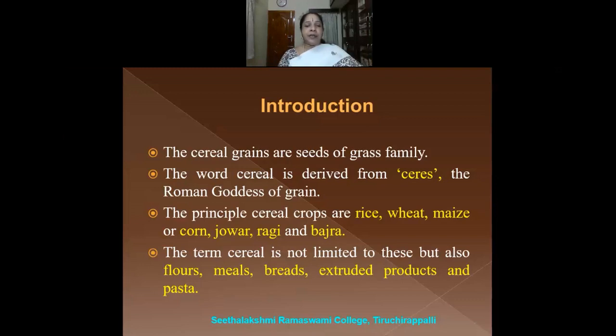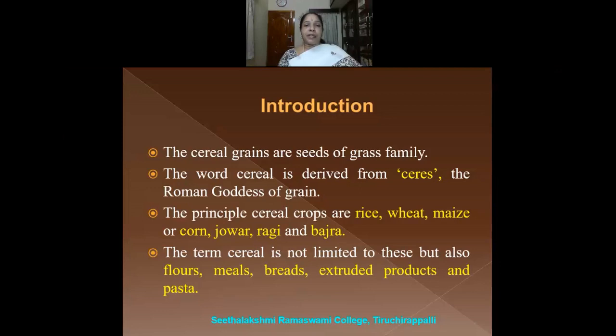The term cereal is not limited to these crops alone, but also includes the products derived from the cereals, such as flours, like rice flour or wheat flour, obtained from the cereal, which is also called a cereal. The broken grains of corn or wheat are called meals. And bread prepared from wheat, extruded products such as vermicelli or noodles prepared from wheat, and pasta, which is also prepared from wheat.